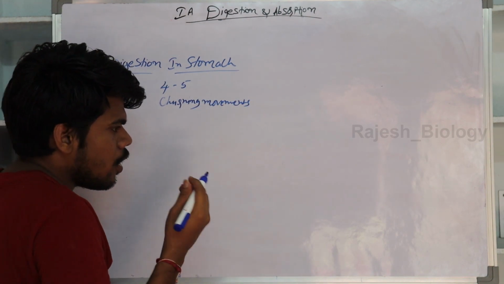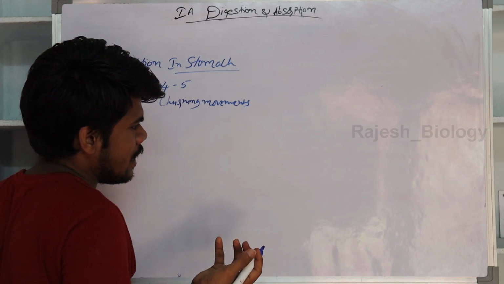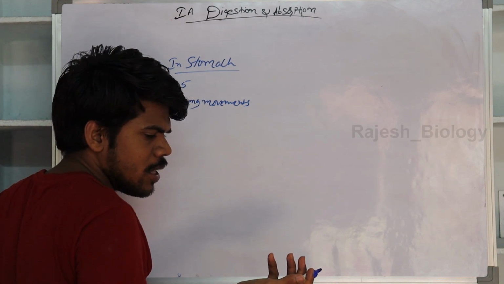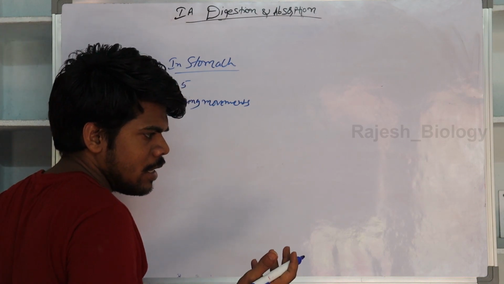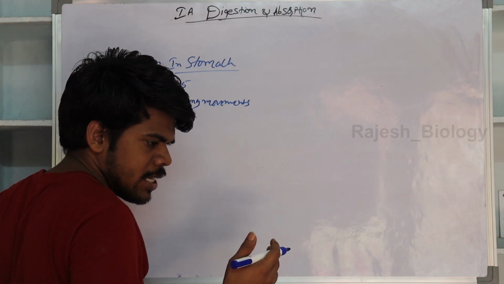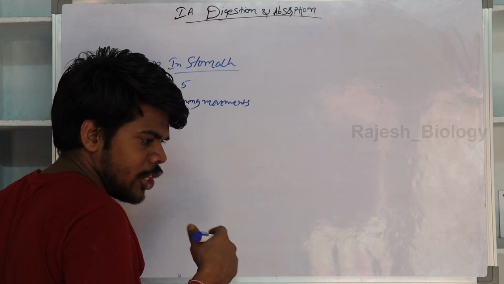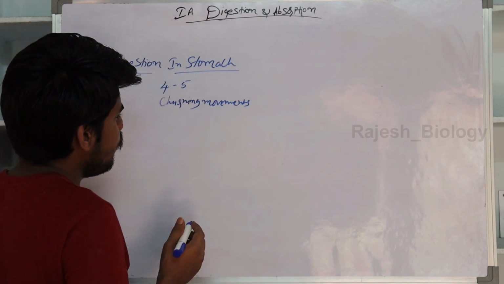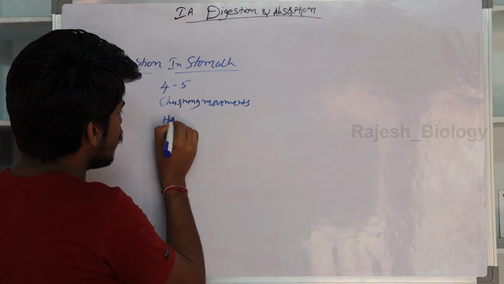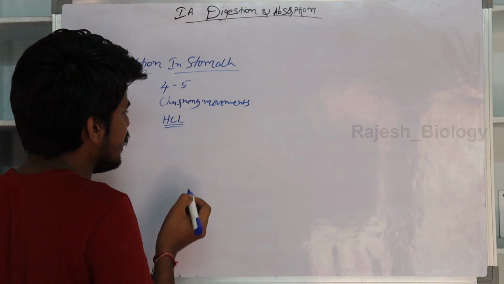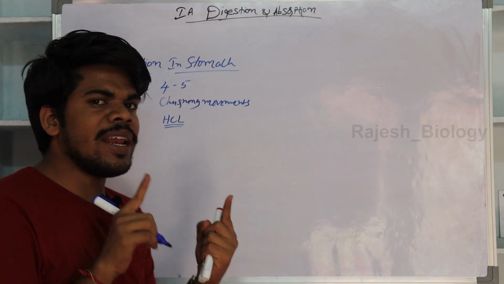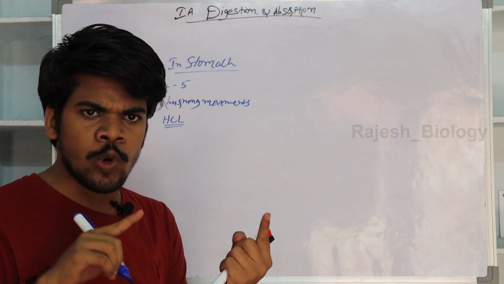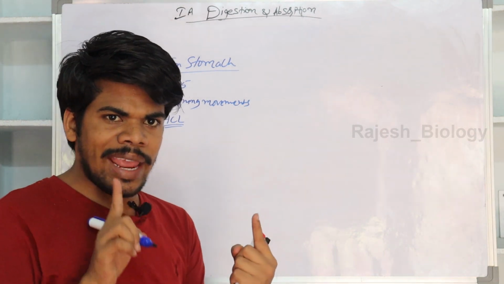The wall of the stomach secretes gastric juices, which are nothing but mucus and HCl, and the peptic cells also secrete zymogens, which are nothing but prorenin and pepsinogen. The main role of HCl is to convert the inactive pepsinogen into active pepsin, and inactive prorenin